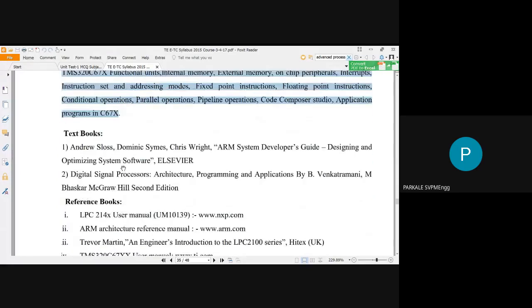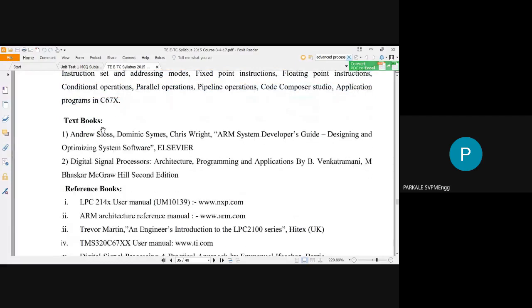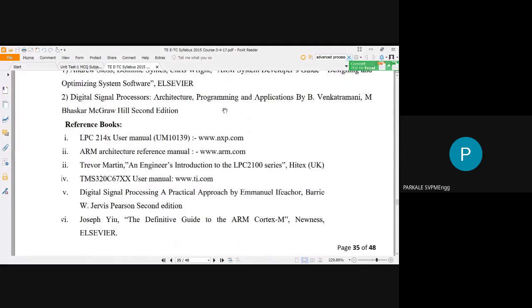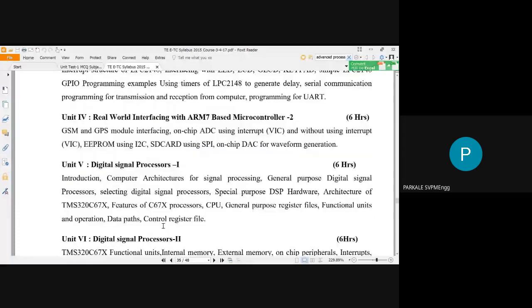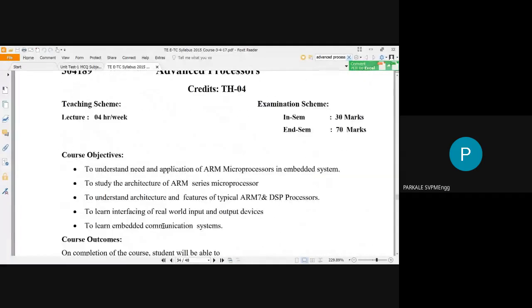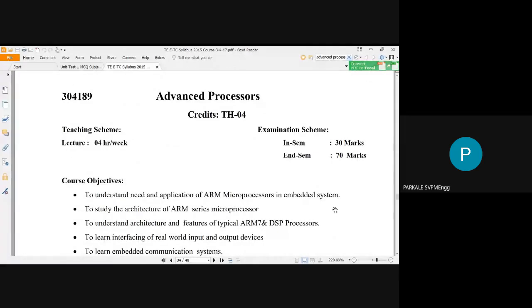You can use different reference books, like Andrew Sloss for ARM System Developer. For digital signal processors, you can use Venkatramani or Bhaskar. You can also use some reference books that are mentioned in the syllabus. So basically this is all about the subject advanced processor.